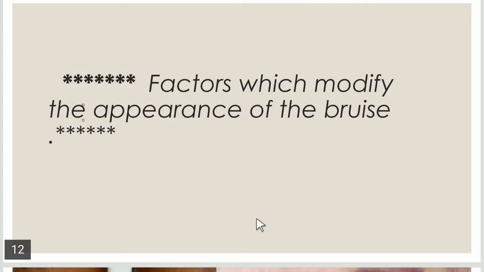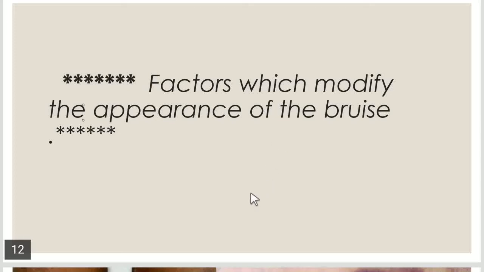And the second factor is vascularity. If there are more blood vessels in the injured area, there will be more bleeding and bruise formation as compared to the area where there is less vascularity. There will be less bruise formation, means the extent of the bruising will be less, as compared to the highly vascular areas.